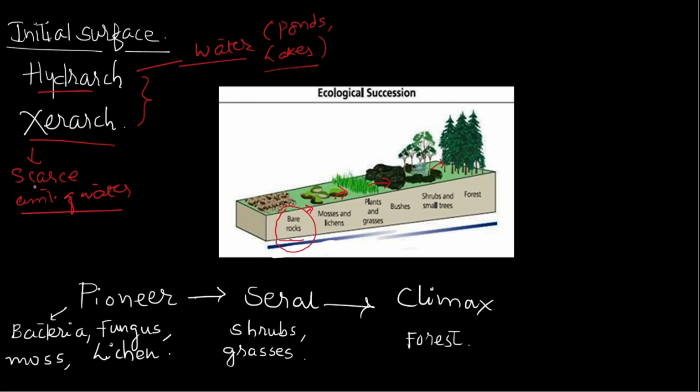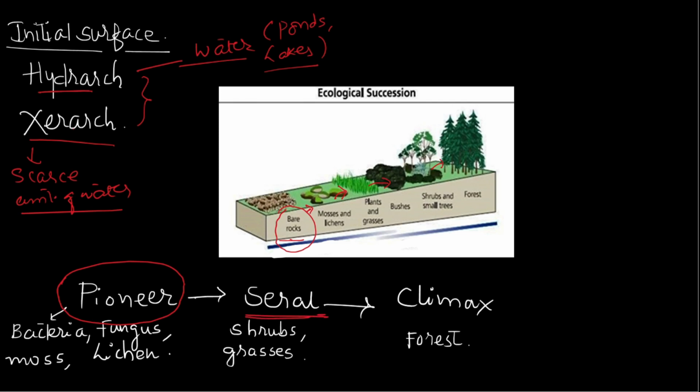Now there is a scientific term to this. Pioneer, in formal language, means the one who starts something. So bacteria, fungus, moss and lichen, in this case, start the ecological succession. They actually set off the ecological succession. When they gradually move forward, the grasses, the bushes and small trees take their place as they succeed eventually, and those kinds of species are said to be serial species.